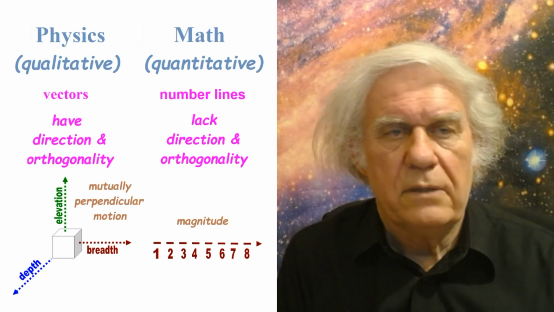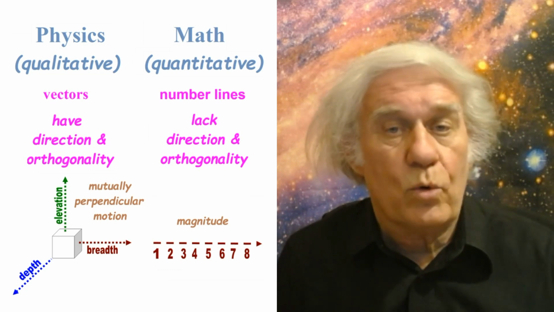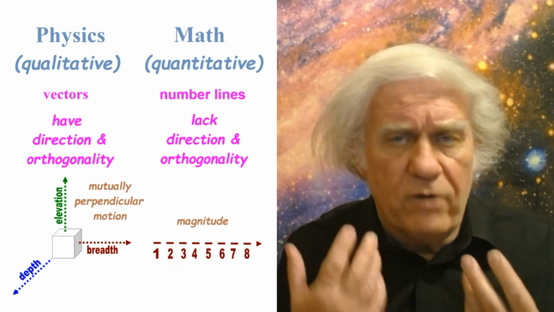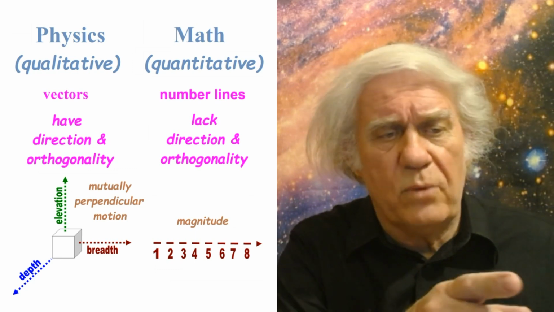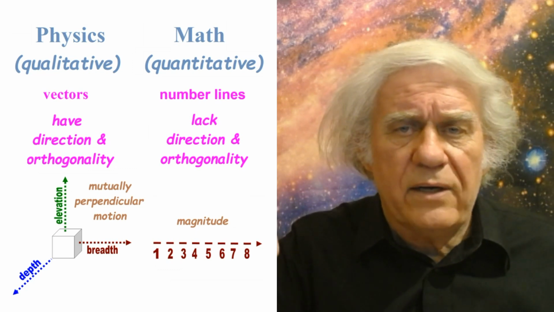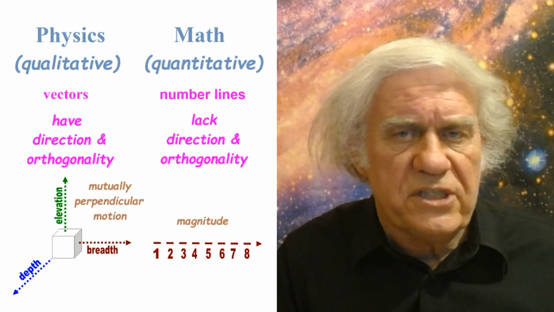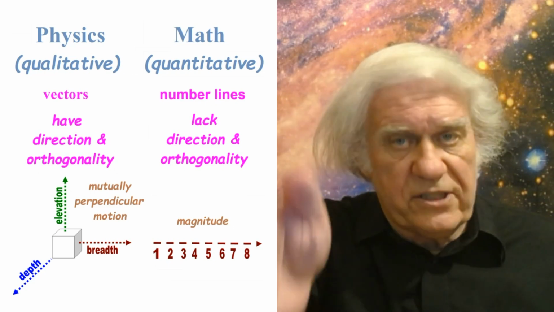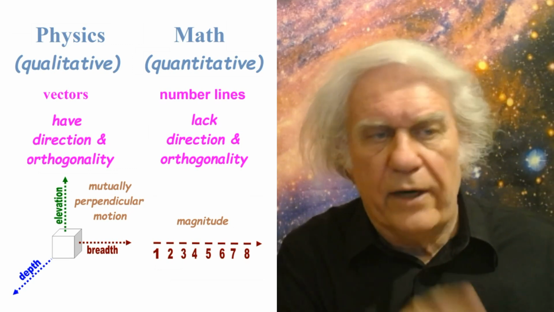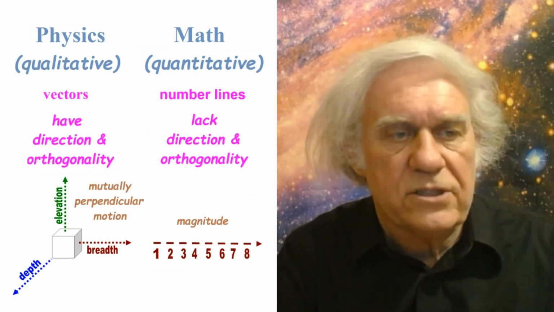And they're talking about no orthogonality or direction because these are qualitative concepts that don't belong in math. They're just talking about number lines that have only magnitude. And it's so weird because they put a line with an arrow. And the arrow is not direction. The arrow shows that numbers are increasing. That's very different than physical direction, like that direction. That's not what that arrow means. But that's what's so misleading about that arrow because people think it has to do with direction.